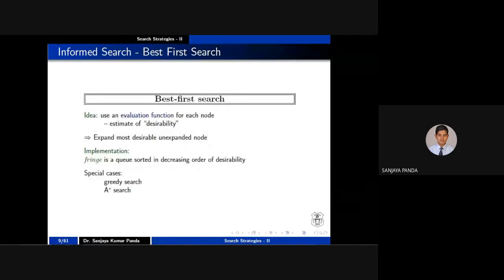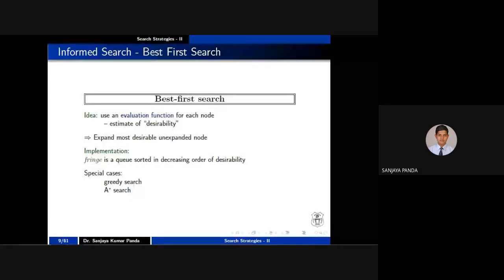Now, how to give rank? We cannot assign the same rank, right? So there should be some strategy in order to break the tie among these 5 people. Like that, whenever you are generating the evaluation function, you may also find that the evaluation function you are calculating in 2 different nodes has the same value. So you have to break the tie based upon some desirability. Out of all the nodes, whatever evaluation function you have generated, estimate the desirability of that node. Expand the more desirable node.